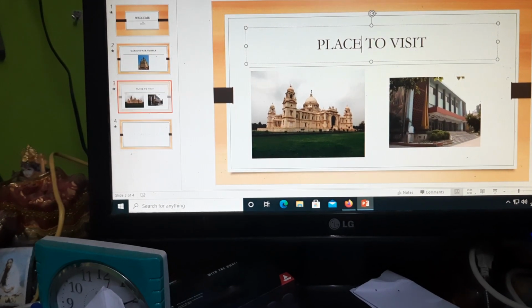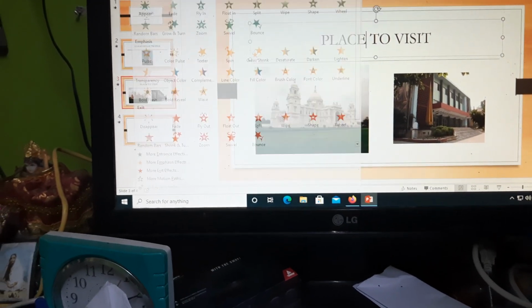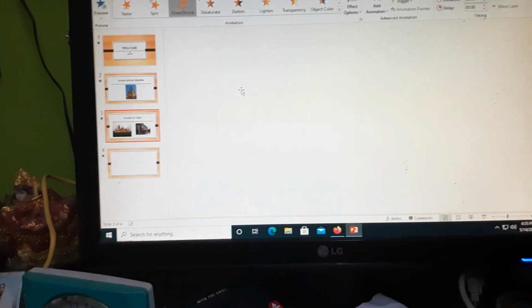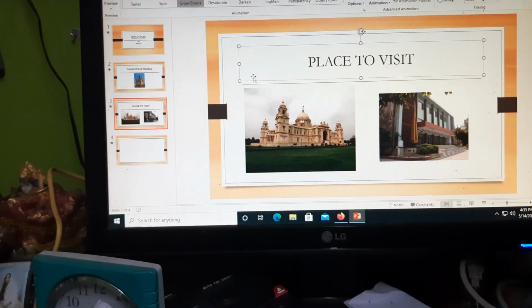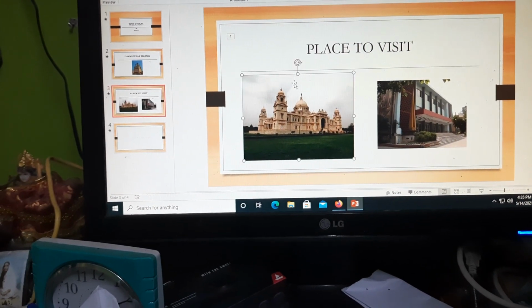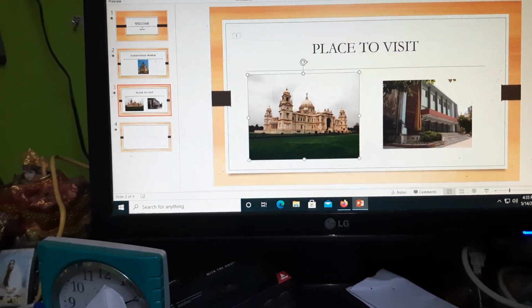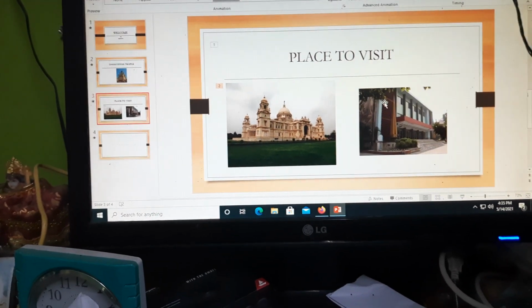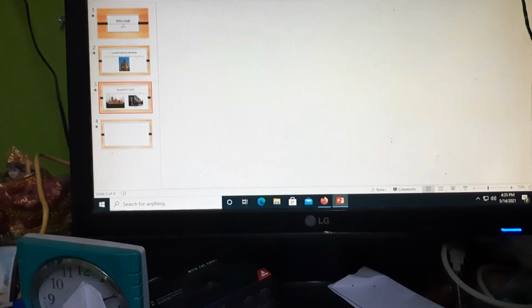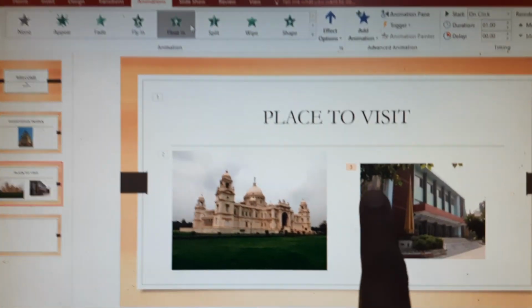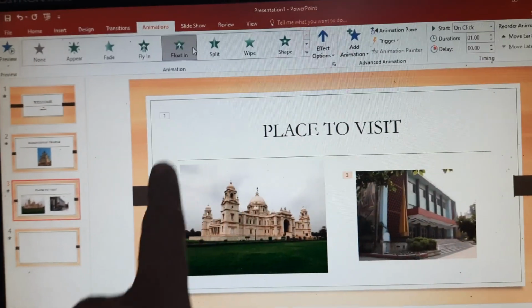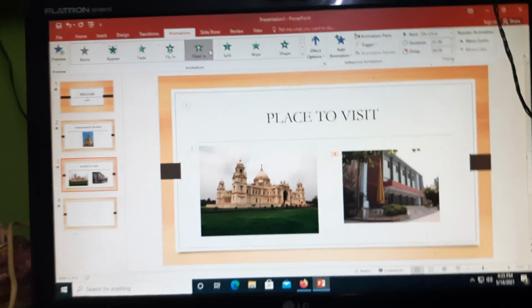So here is also place to visit. So I can go for, here is the option called grow and shrink. So I can go for the grow and shrink options, right? Now click on here. Now you can go for floating. This is also another one, and definitely this is also another one. You're finding out, beside each animated one there is an arrow number given, 1, 2, 3. So that means these are the three portions, all are animated.